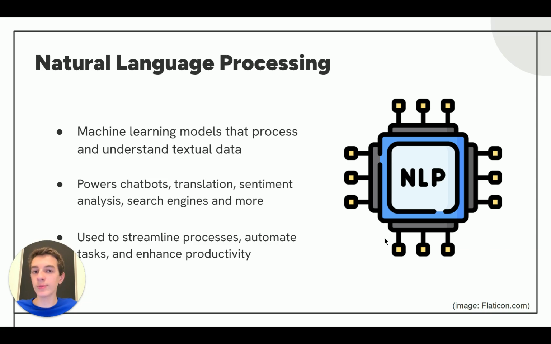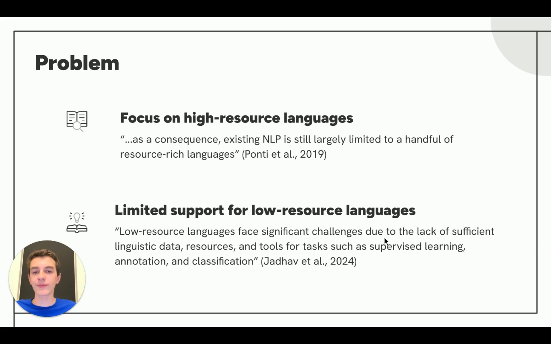Basically, wherever computer programs and text combine, you'll find an NLP system. They power everything from chatbots to translation services, sentiment analysis to search engines, and social media algorithms. A problem with NLP research, however, is that it has been mainly concentrated in a handful of high-resource languages. These are languages that have lots of data available, such as English, Chinese, and Spanish, and this is usually correlated with the amount of speakers a language has.